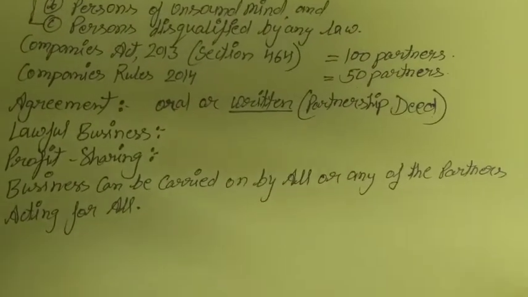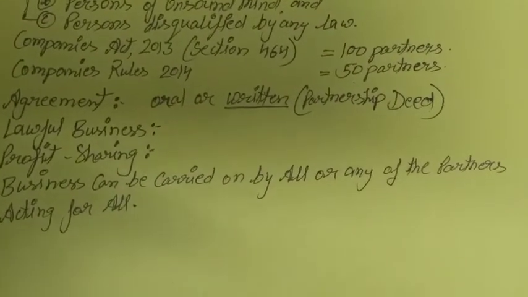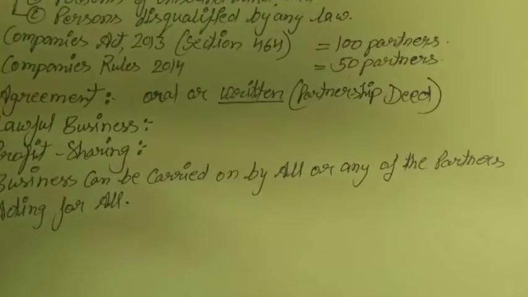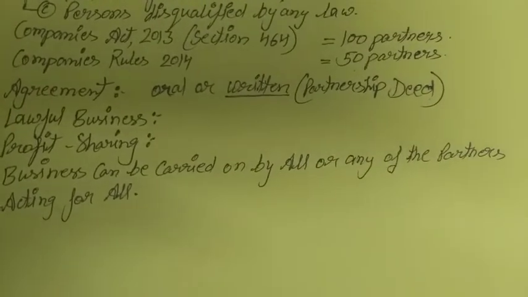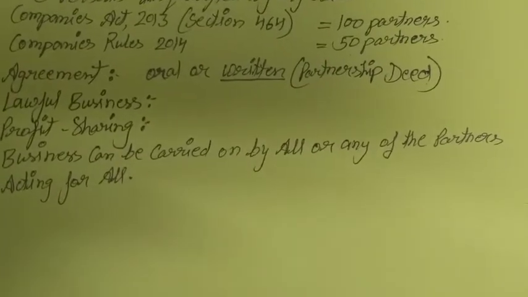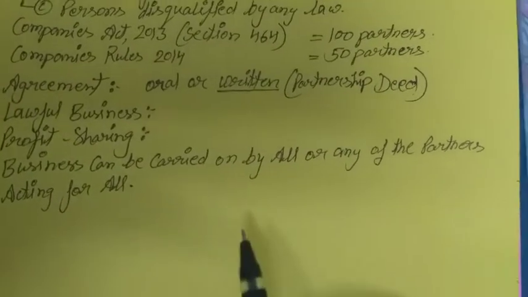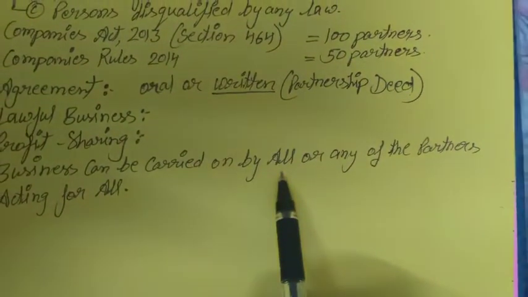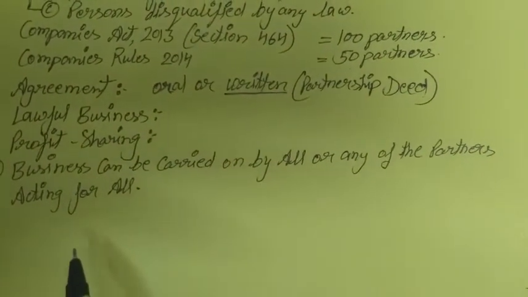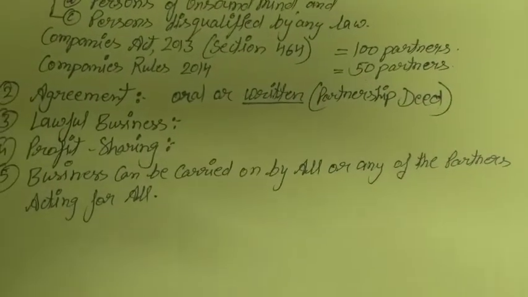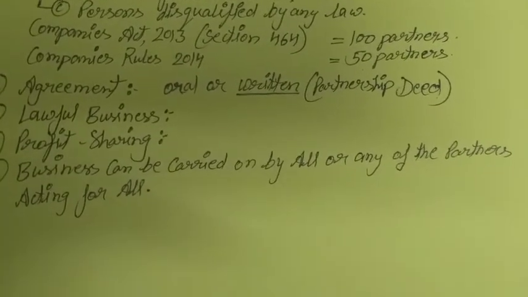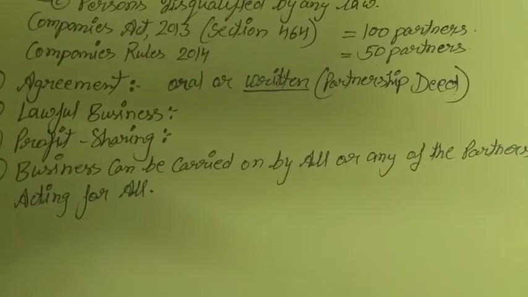Any one of the partners can be active, run the business and perform all the activities, and the rest of the partners do not initiate any activity in the partnership. सभी पार्टनर्स भी इस बिजनेस को चला सकते हैं एक साथ, और कोई भी एक पार्टनर उन सभी पार्टनर्स में से उस पार्टनरशिप को चला सकता है, but the profit will be distributed and appropriated between all the partners.